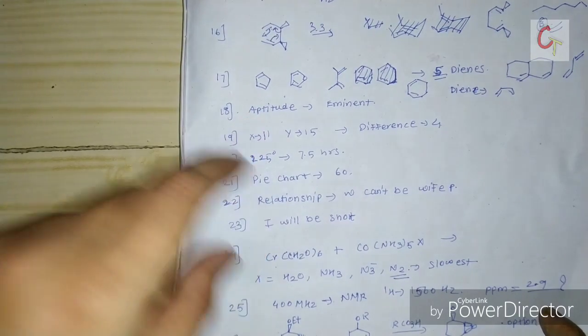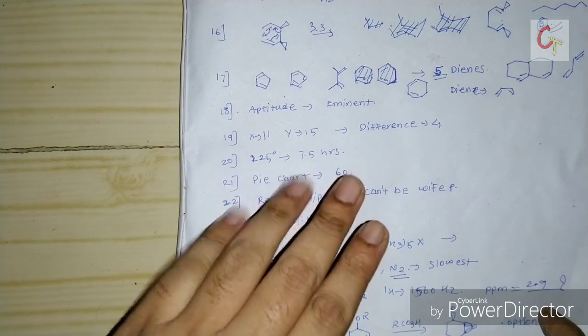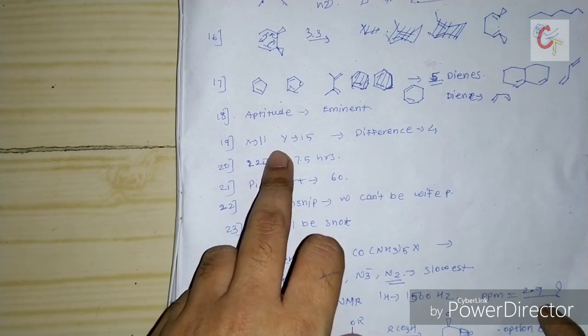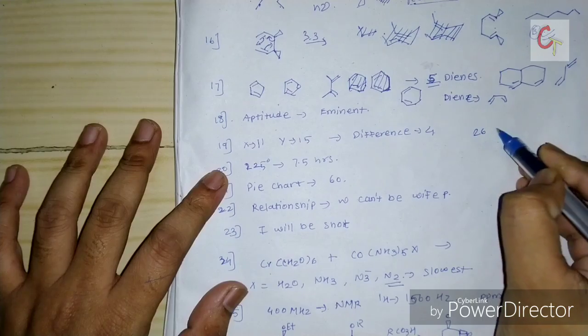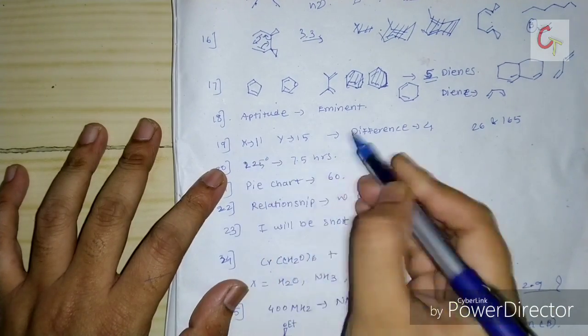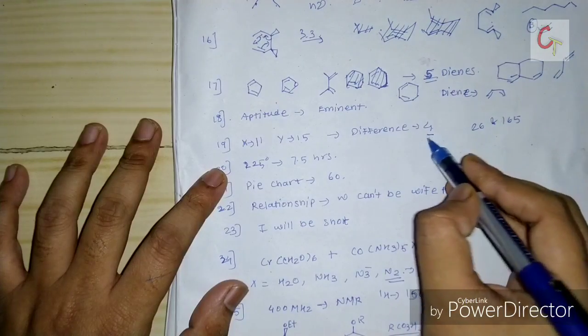The answer will be eminent professor. The next question was: the sum of two integers is 26 and the product is 165. What is the difference between the two integers? So x is 11 and y is 15, so the difference is 4.